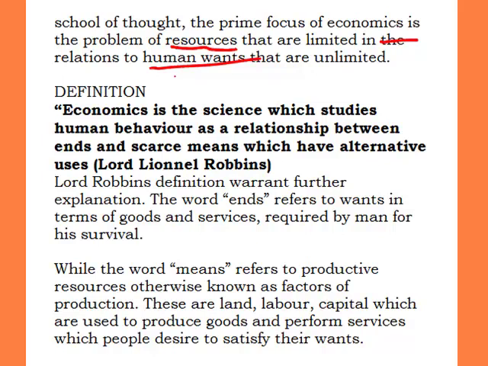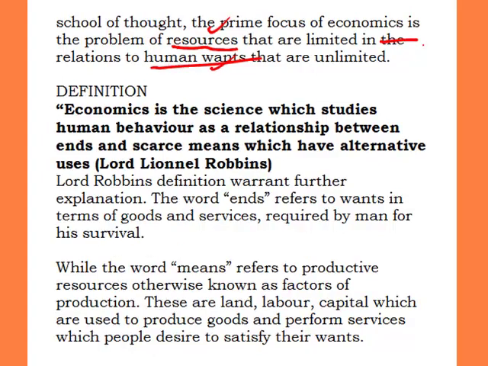What is the relationship between the resources in a country and the unlimited wants of human beings residing in that country? That's the premise of the definition as propounded by Lord Lionel Robbins under this scarcity definition.